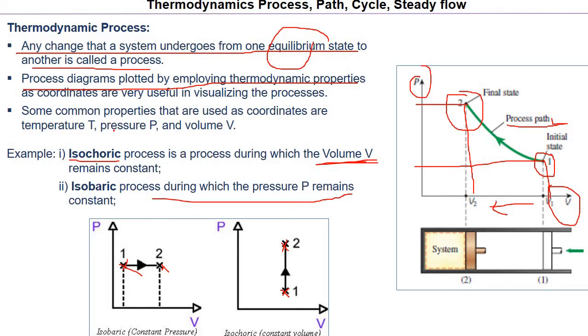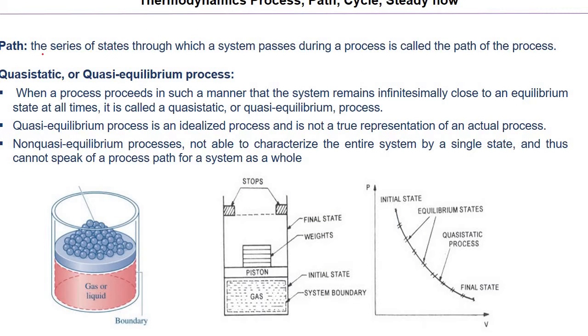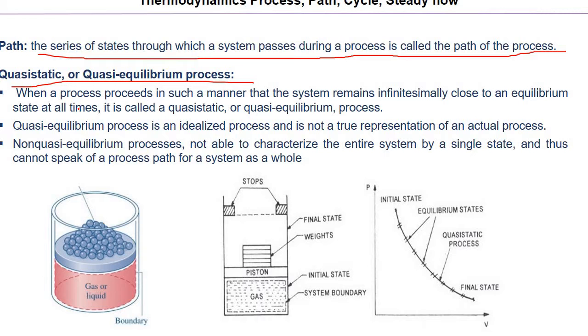But the understanding is what is the process and what is the path. Okay, so in the next slide, path is what we discuss. It is the series of states through which the system passes, and it is called the thermodynamic path or process. And next is the quasi-static or quasi-equilibrium process. This is a very important process, quasi-static or quasi-equilibrium. Kindly ignore this, some portion is cut off. Anyhow, this is not very important. Here also this is the quasi-static and quasi-equilibrium process.